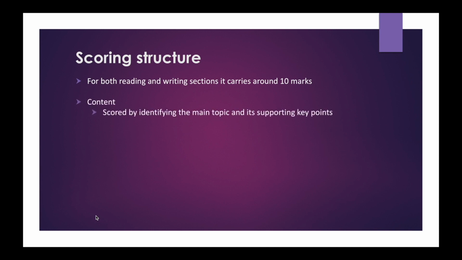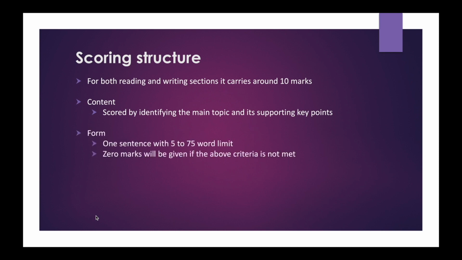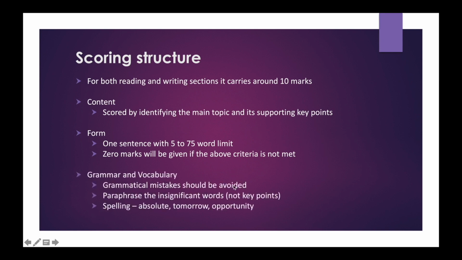Content is scored by identifying the main idea and its supporting key points of the passage, and it should not be irrelevant to the text. If it is not representing the topic or the purpose of the passage, your summary will be scored 0. Therefore, focus on the main idea and its supporting key points alone. Form should be one sentence within the 5 to 75 word limit. As I already mentioned, if your summary contains fewer than 5 words or more than 75 words, you will not receive any score points.